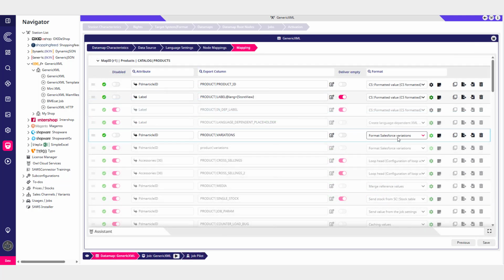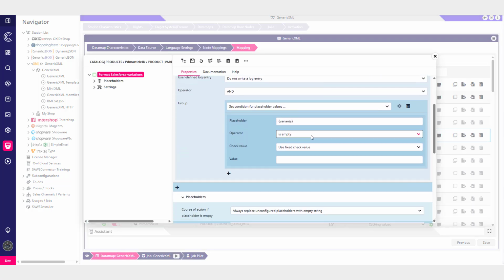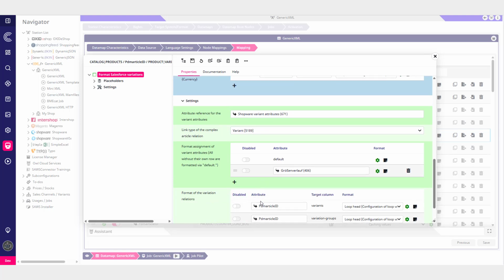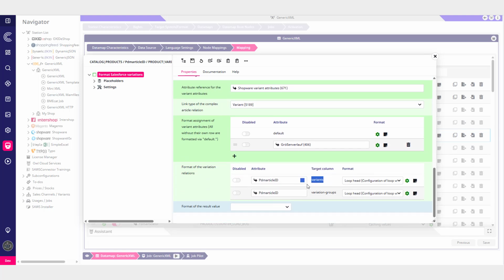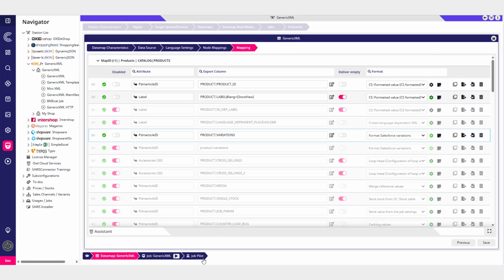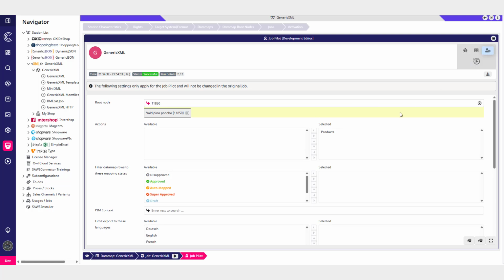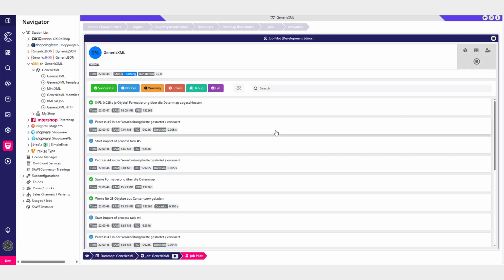Building on the language placeholder feature, we've introduced the new Salesforce Variations format. It generates variation attributes, variants, and variation groups based on your existing variation data and complex articles, supporting multiple variant layers and attributes.